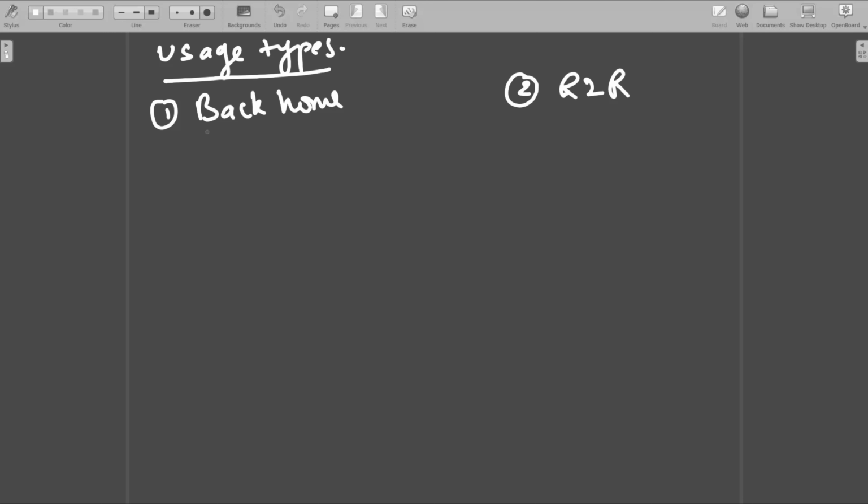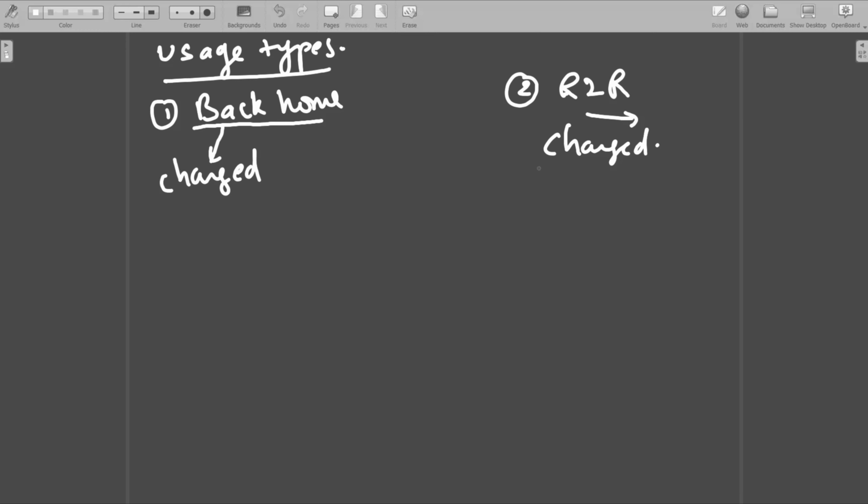Now see, when you are making a call back to your home, or when you are originating a call within the same location, the rate is different, right? Now how will that be identified? Back home call means you are making a call to some number in your home destination. So that kind of call has to be charged with some rate, and this kind of call has to be charged with a different rate.